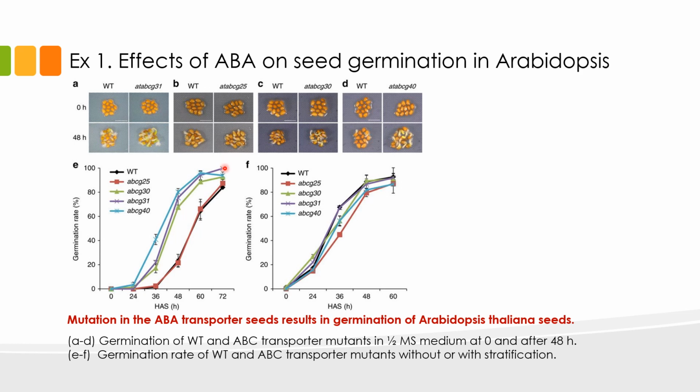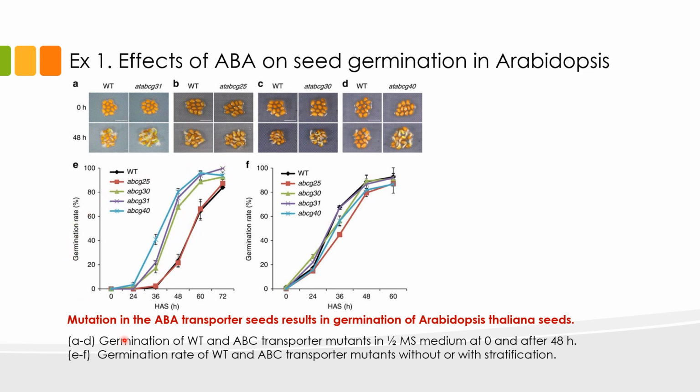This data tells us that it is not enough that the seeds are producing ABA. ABA needs to be transported to specific organs or organelles. ABA as a signaling molecule tells the plants not to germinate. If the signal just stays in the endosperm or specific parts of the embryo where it is produced and not transported, then the seed would think there is no ABA and that means we can germinate.